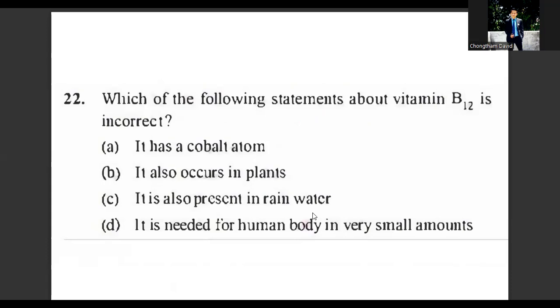So vitamin B12, which is the answer for question number 22, which of the following statements about vitamin B12 is incorrect? It is also present in rainwater. This is not the correct statement. Rainwater does not have vitamin B12.